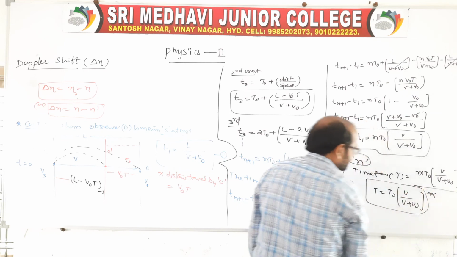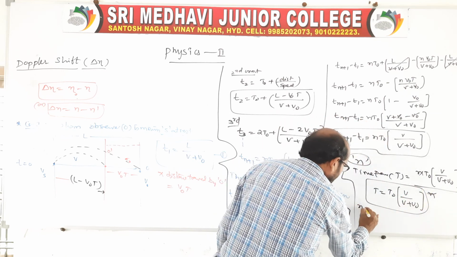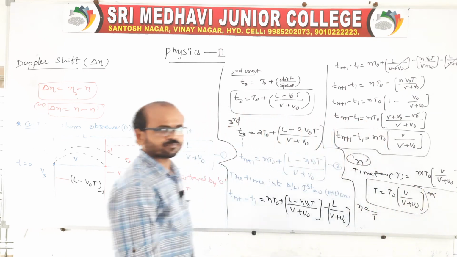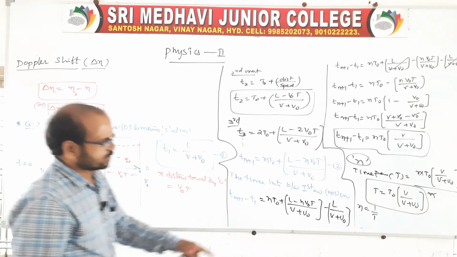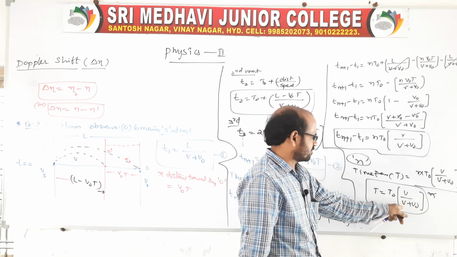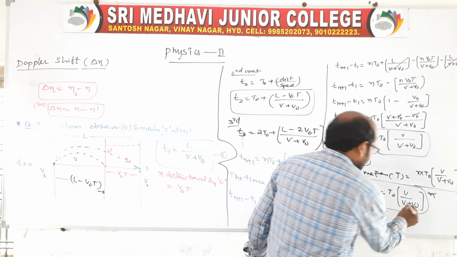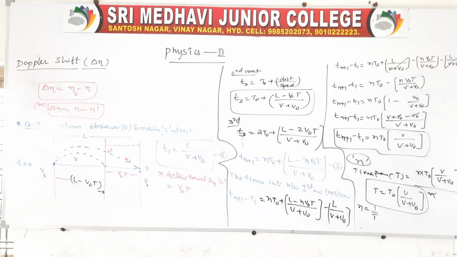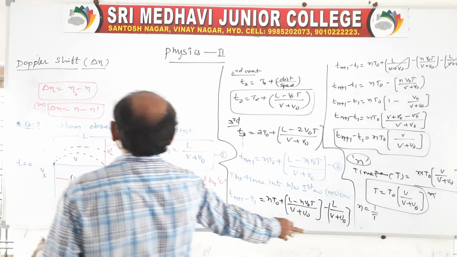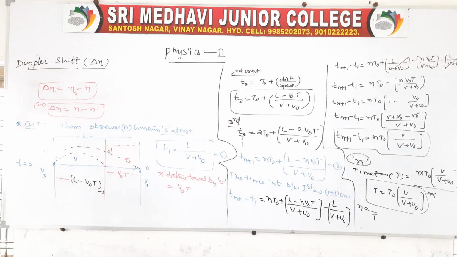But we have to get the frequency. Therefore n is equal to 1 by time period. We know the time period T is equal to T naught times v by (v plus v naught). Here you write v by v naught, then we get the reverse. So this is the frequency in case of a Doppler shift. Clear?